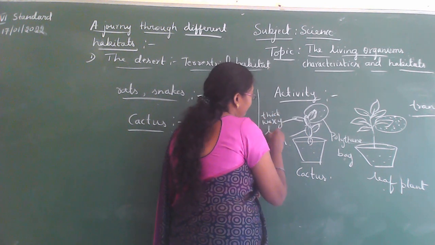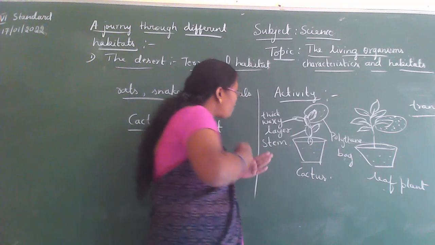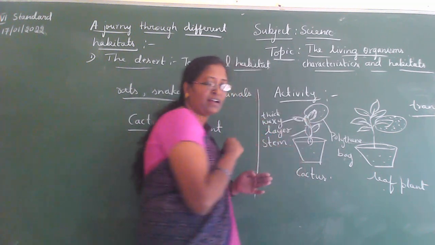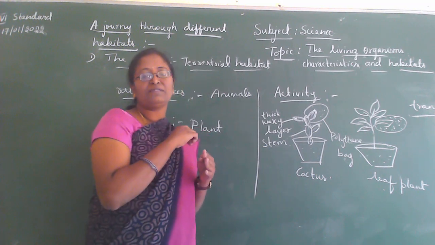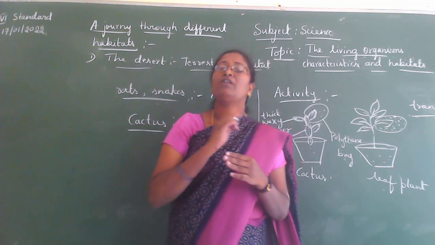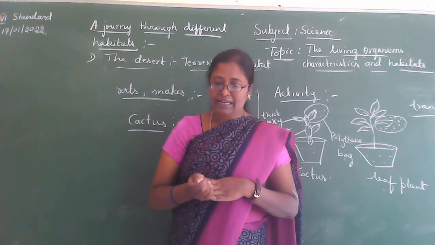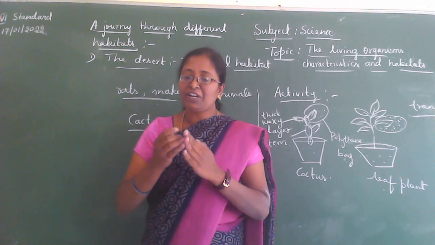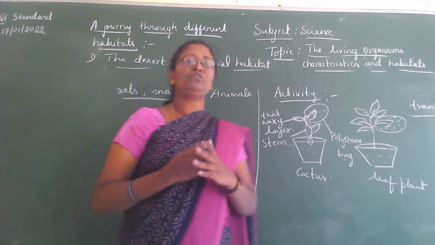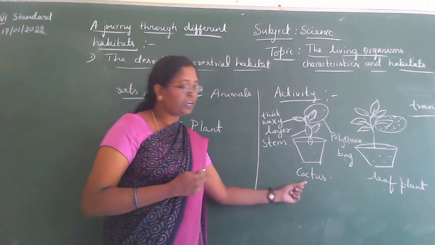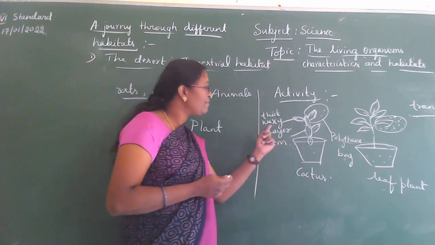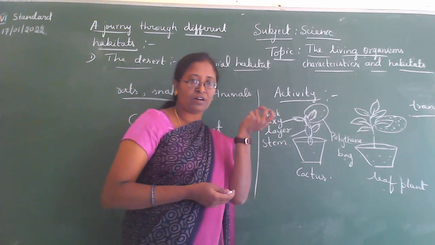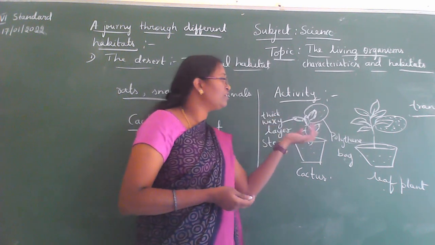So a wax-like layer covers the stem of this plant. In any case, the stem is also covered with a thick waxy layer, which helps to retain the water in the tissues of the cacti. Okay, why is this thick waxy layer covering it? To retain the water in the tissues of the cacti.